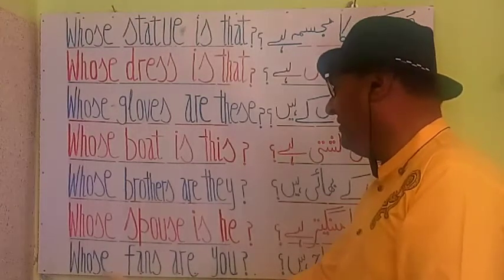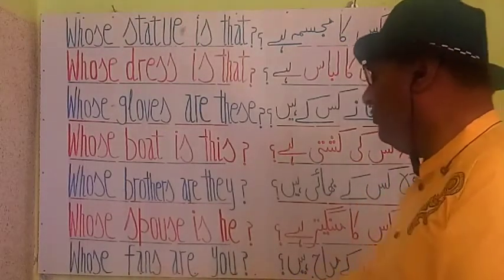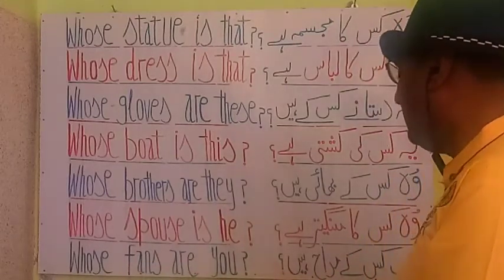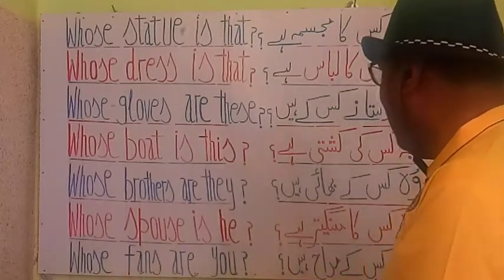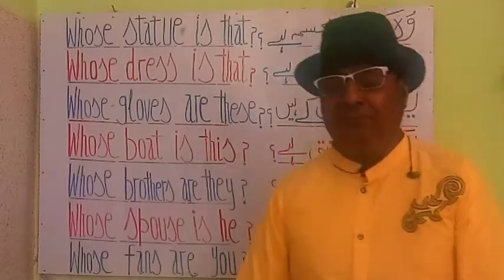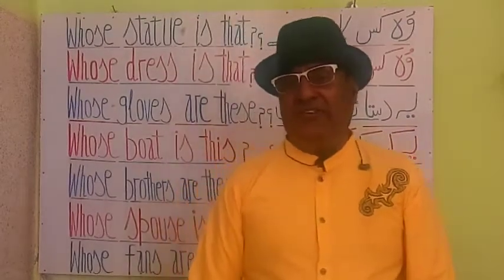And last one is whose fans are you? आप किसके मद्दाह हैं? You guys, very interesting phrases.